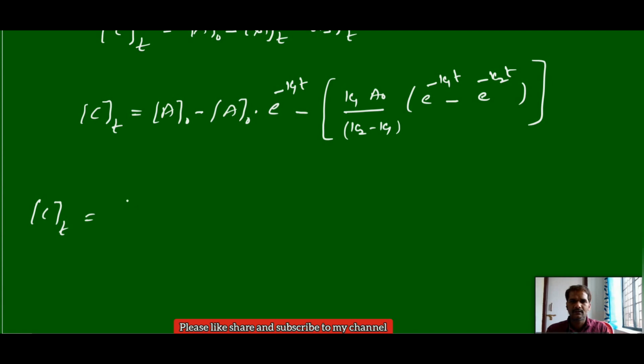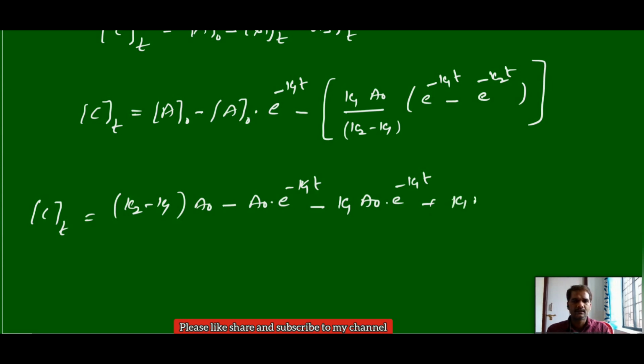What you will get is k2 minus k1 A0 minus A0 into e power minus k1t, minus of that, you multiply k1 A0 into e power minus k1t, again minus minus plus k1 A0 e power minus k2t, by overall k2 minus k1.